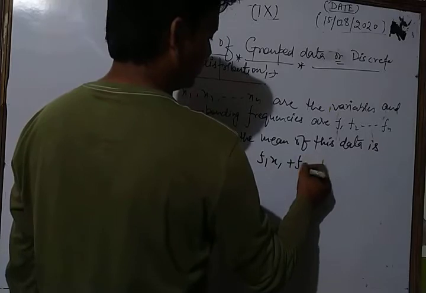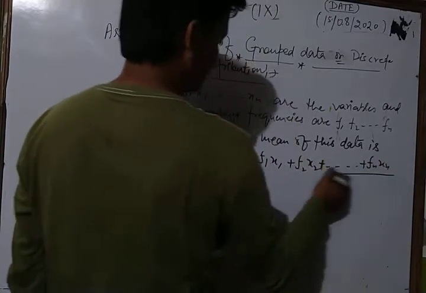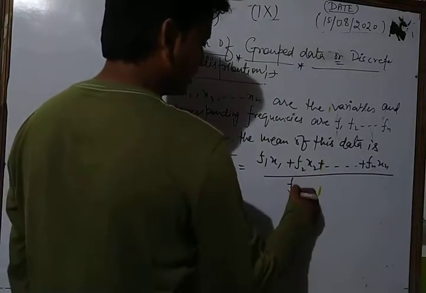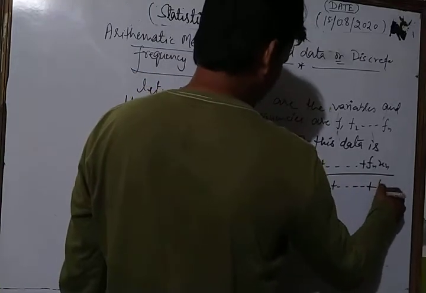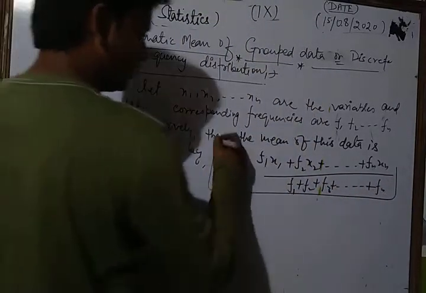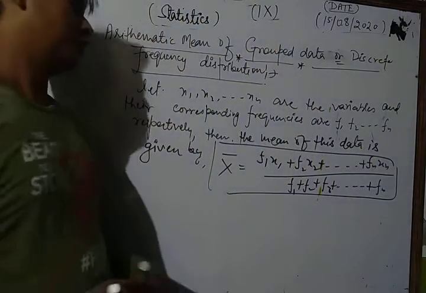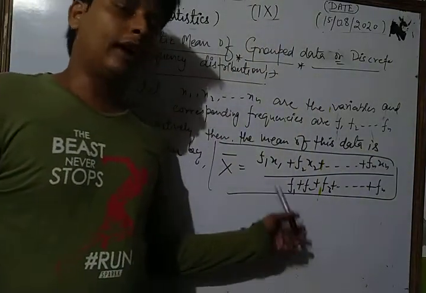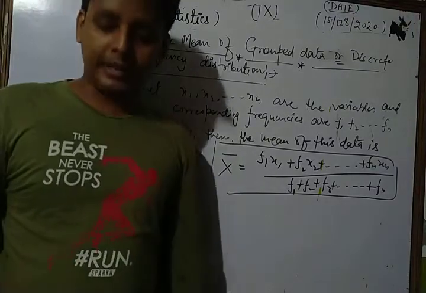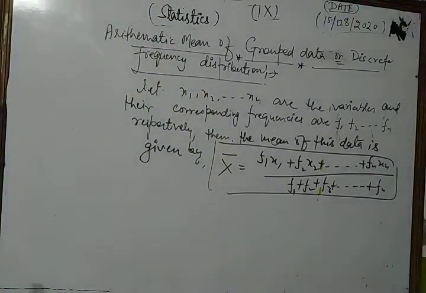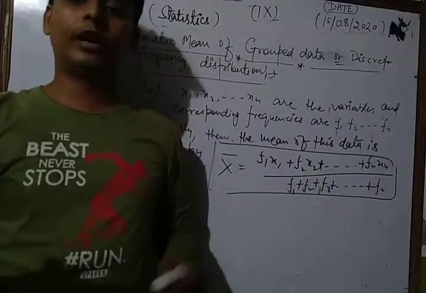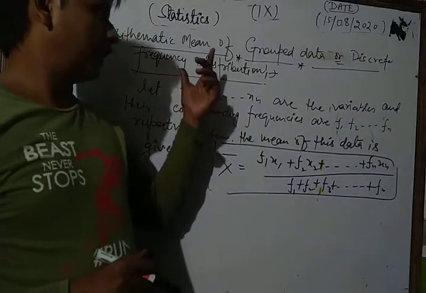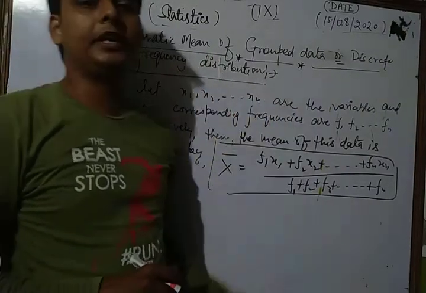f1 x1 plus f2 x2 plus and so on plus fn xn upon the sum of frequencies, f1 plus f2 plus f3 plus and so on plus fn. Okay, this is the formula to find the arithmetic mean of any grouped data. This is one of the important formulas to find the arithmetic mean of any grouped data.